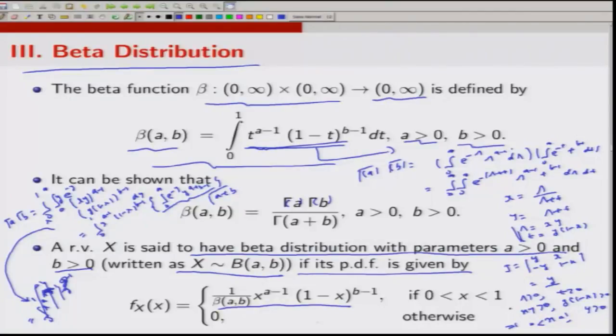Note that over here, if I take a as 1 and b as 1, then the density becomes constant over (0, 1). So, that constant has to be 1, that means 1 upon beta(1, 1) has to be 1. So, if I take a equal to 1 and b equal to 1, I get the uniform distribution.